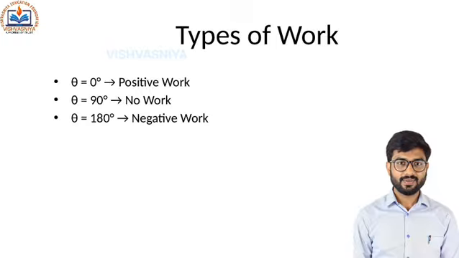If the angle is 180 degrees, cosine is -1. So the work done is negative. For example, friction does negative work.